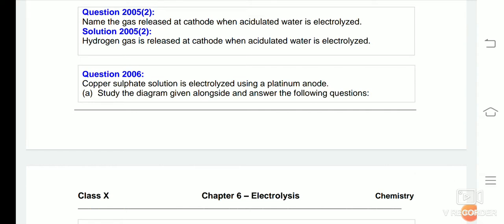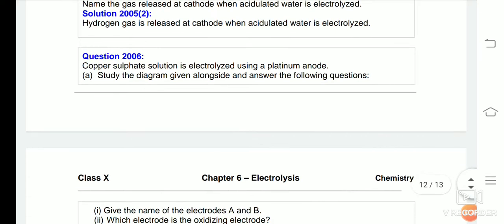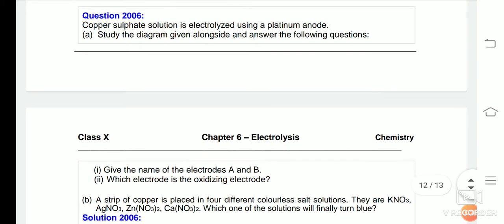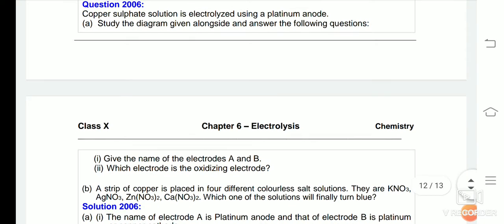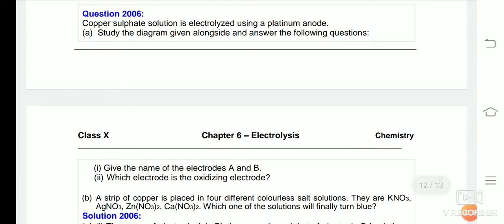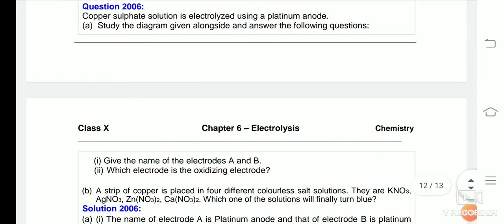At the same time, just to recall, oxygen will be released at anode. The amount of hydrogen collected will be twice that of oxygen because a water molecule contains two atoms of hydrogen and one atom of oxygen. In 2006, the question was asked on electrolysis of copper sulfate using platinum anode.